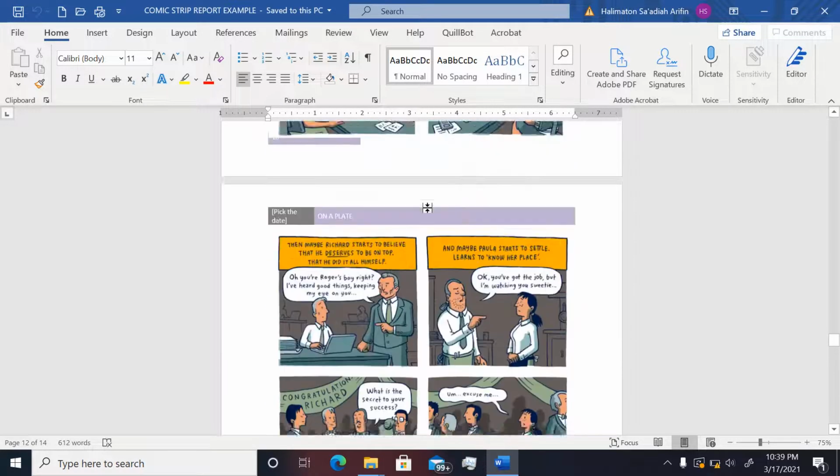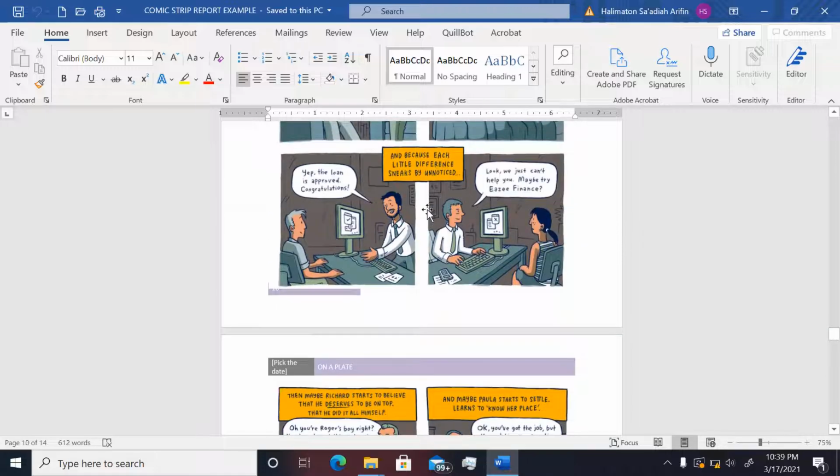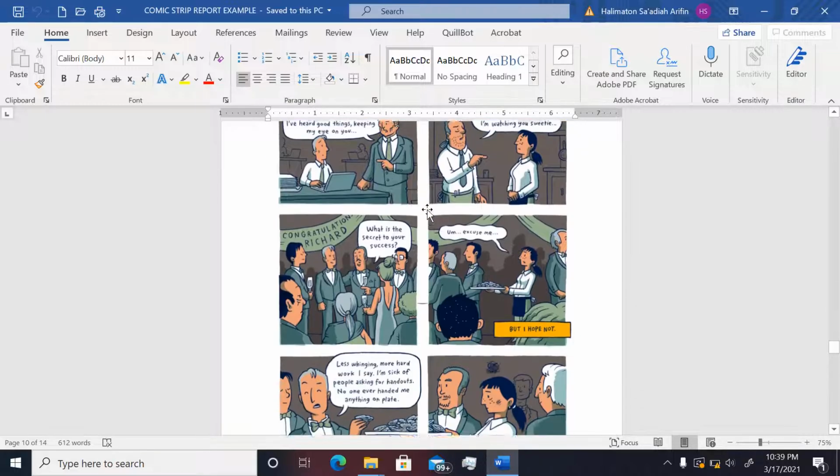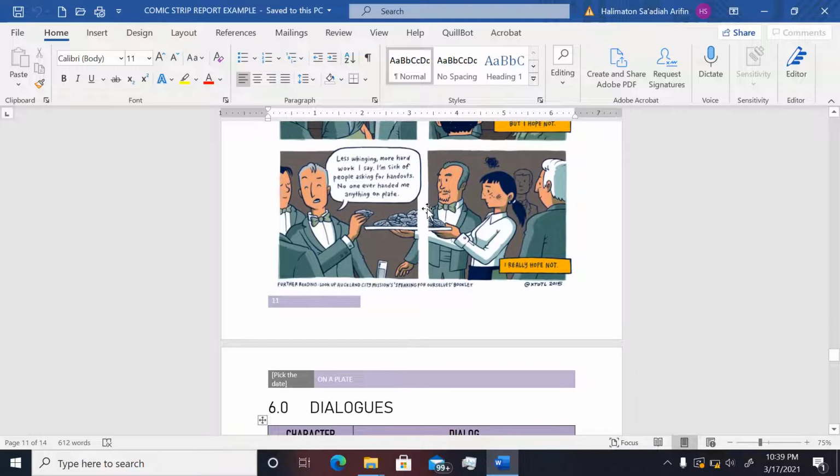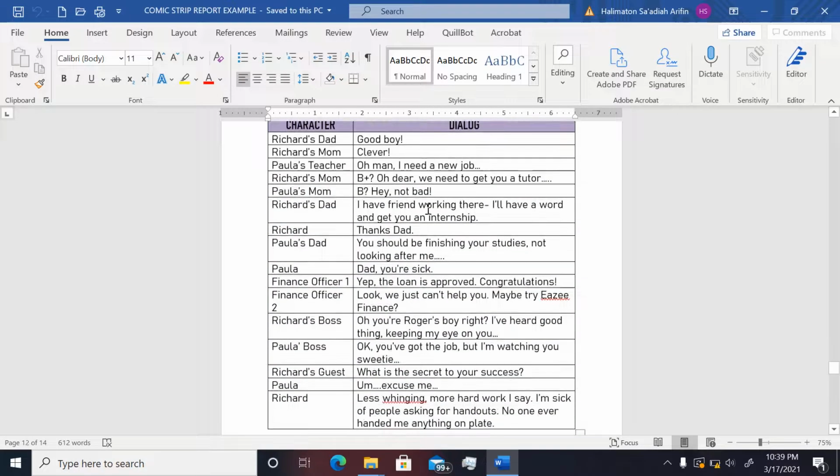You can just copy or rewrite the original dialogue, or if you want to change the dialogue, you can. If there is no dialogue but you want to add, you can. It's up to you.